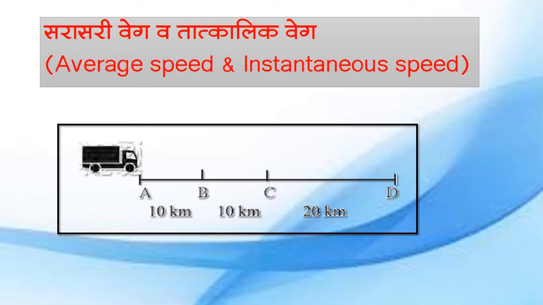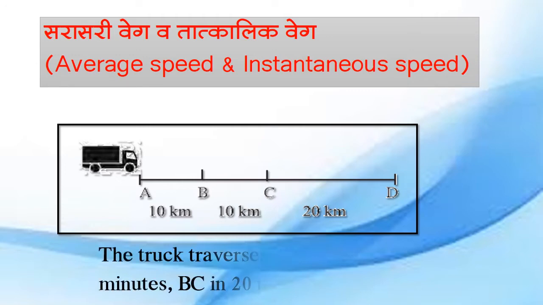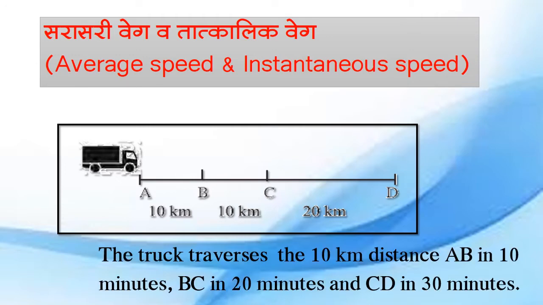What is average velocity and instantaneous speed or average instantaneous velocity? Now the truck traverses the 10 km distance from A to B, that is it will take 10 minutes, B to C 20 minutes and C to D 20 km distance in 30 minutes.